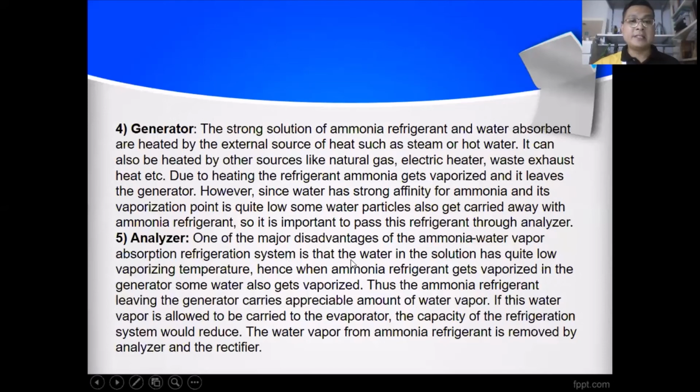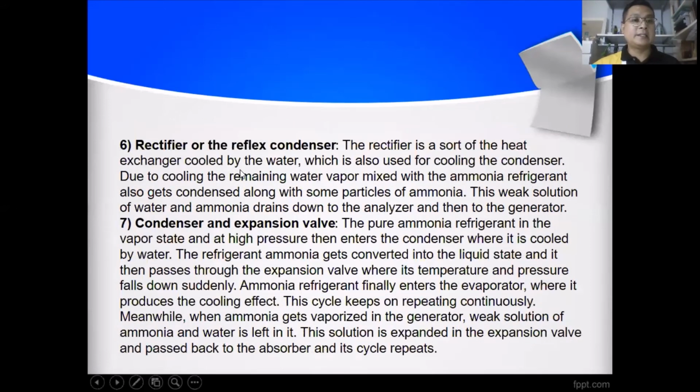One major disadvantage of the ammonia water vapor absorption refrigeration system is that the water in the solution has quite a low vapor temperature. Then the rectifier or reflux condenser: the rectifier is a sort of heat exchanger cooled by water, passing into the condenser and expansion valve, and then back again into the evaporator.